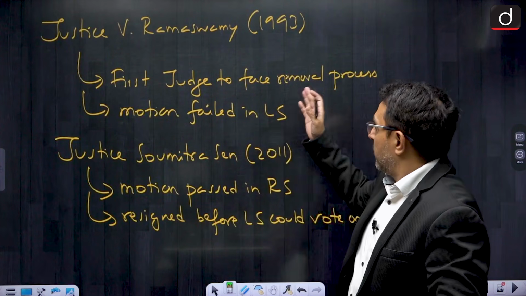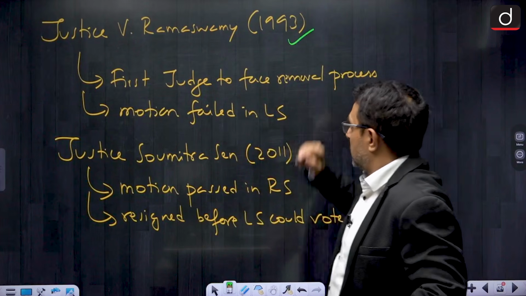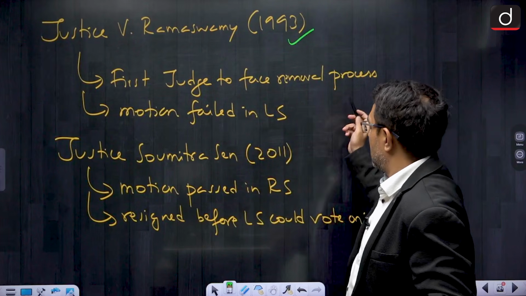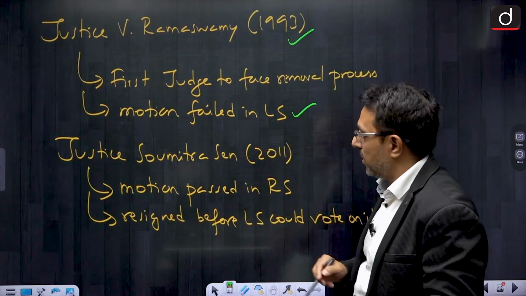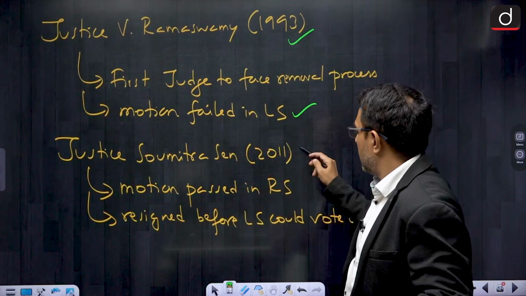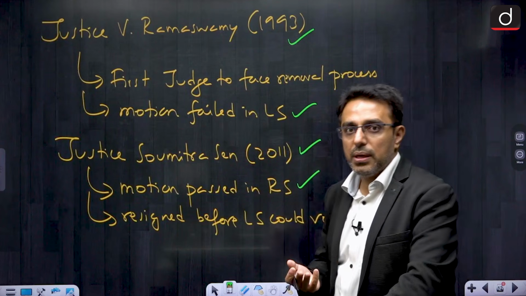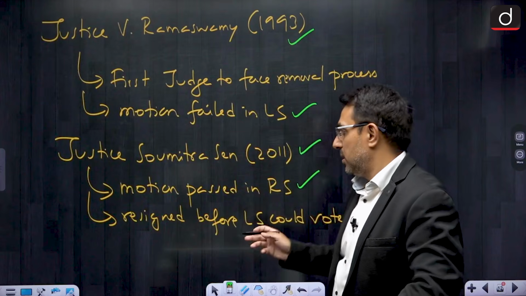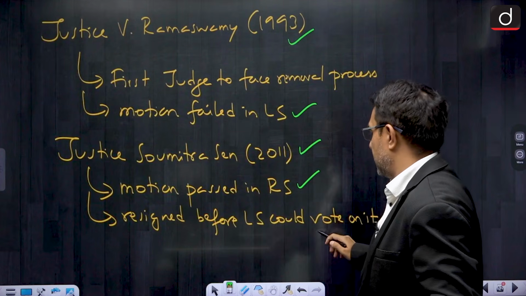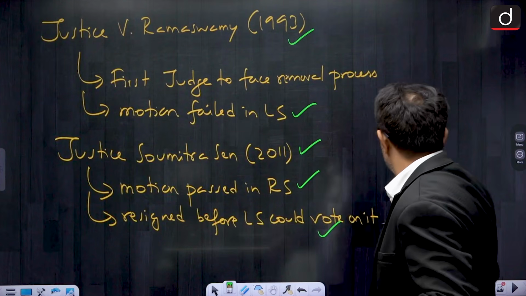Justice V. Ramaswamy faced this process in 1993. He was the first judge to face the removal process, but the motion failed in Lok Sabha. Then Justice Soumitra Sen in 2011, the motion was passed in Rajya Sabha, but before it could be voted upon in Lok Sabha, the concerned judge resigned. So he resigned before the Lok Sabha could vote on it.